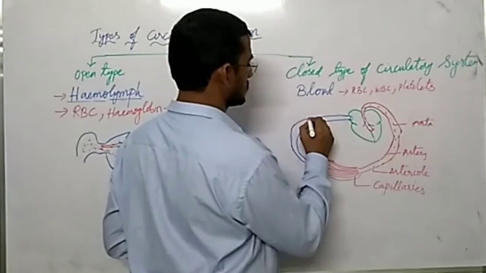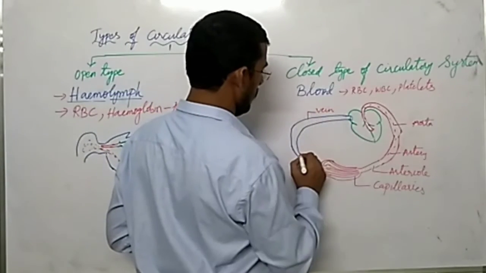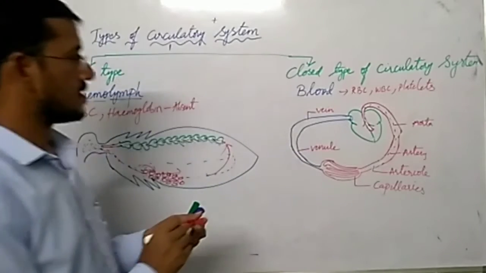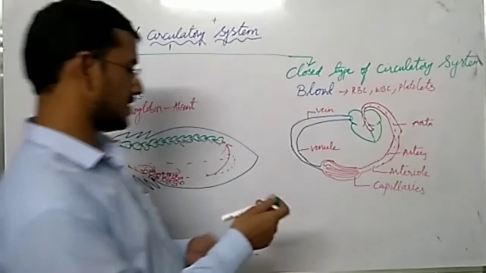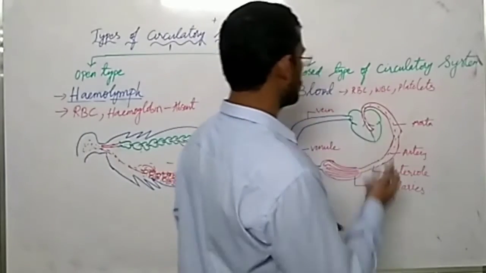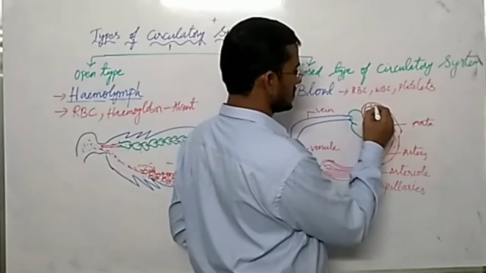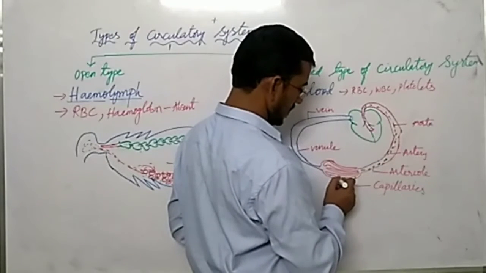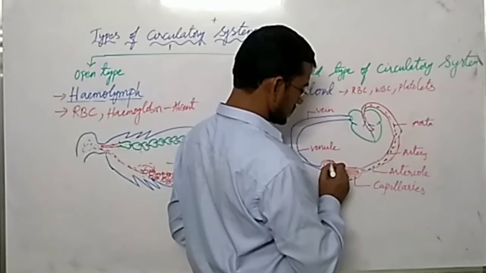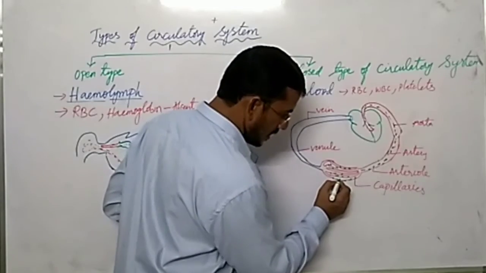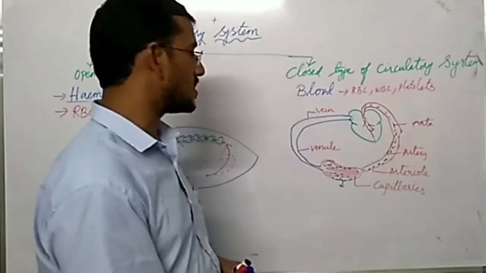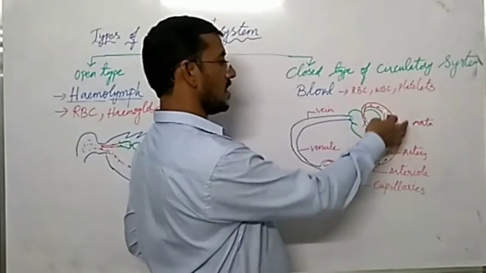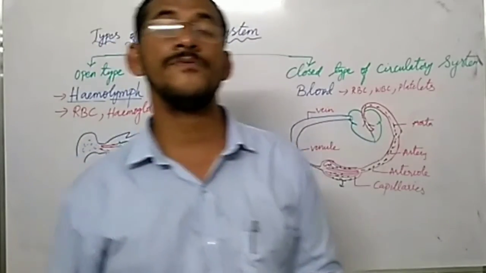So this is vein, and these are venule. So see here, from the heart, nutrients along with blood and oxygen will come to the capillaries. From the capillaries it comes out, because capillary is made up of only one membrane, whereas all these other blood vessels are made up of 3 membranes.